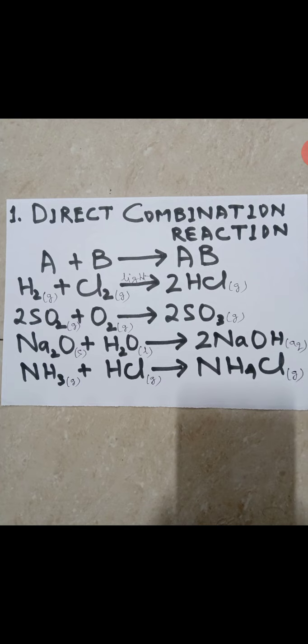In this way, in direct combination reaction, elements may combine with elements to form a compound. Elements may combine with a compound to form another new compound, or two compounds may react together to form another compound. Clear? So this is called direct combination reaction. Always remember that reactants are many but the product is one.